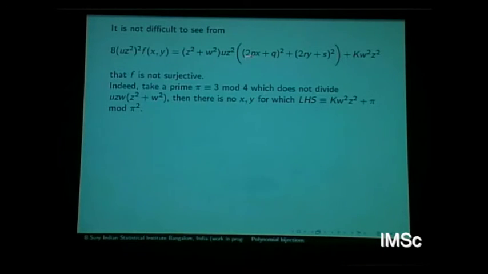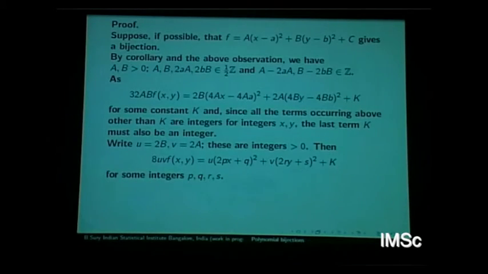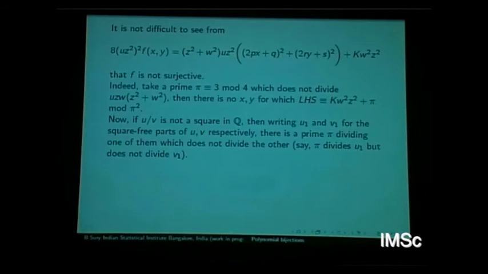So take a prime 3 mod 4 which does not divide this part. So you can always see that f will not take all values. f is not surjective, as I want to say in the special case, because it depends very much on this special form. Okay, I'll skip this for sure.